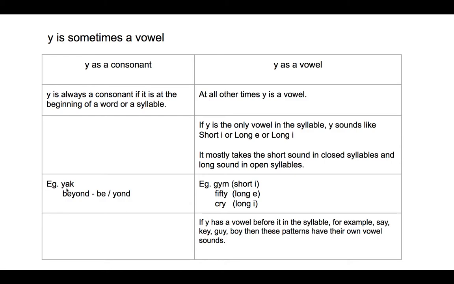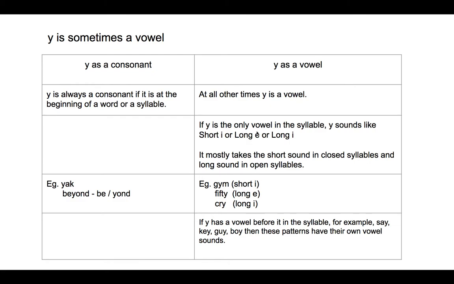For example, yak. Here Y is at the beginning of the word. Beyond. If you split the word into syllables, then Y is at the beginning of a syllable. So, in these cases, Y has the consonant sound Y. At all other times, Y is a vowel.